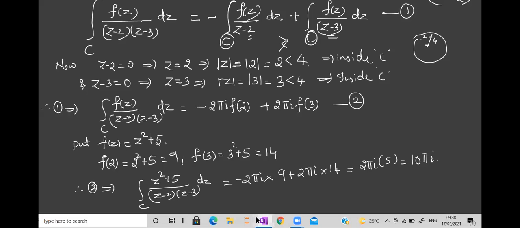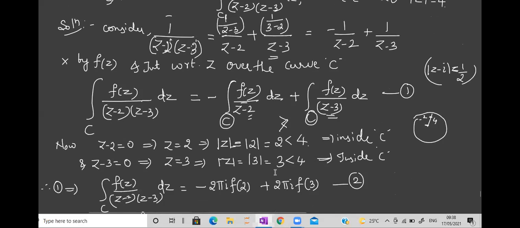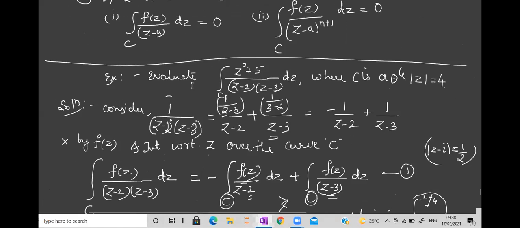Just observe some of the points over here. Have you performed any integration? Have you integrated at any step? Do tell me. Any step which involves integration? No. So this CIF is very helpful without performing integration. But here the question is only to evaluate, right? That means we have evaluated the integration.